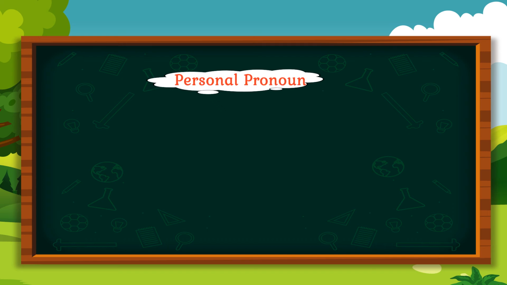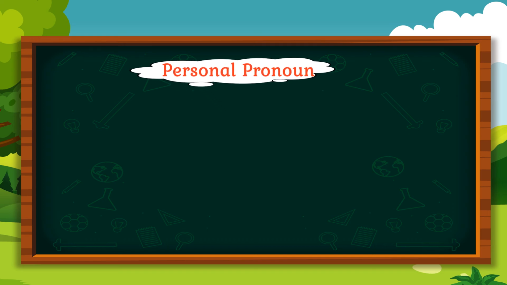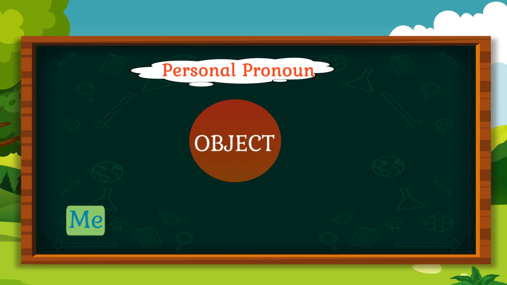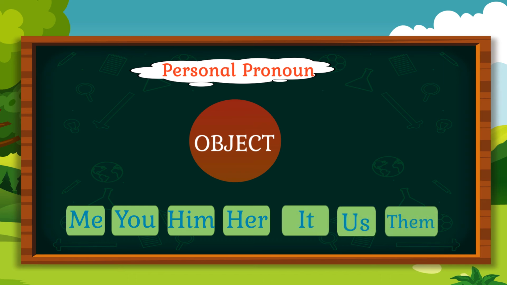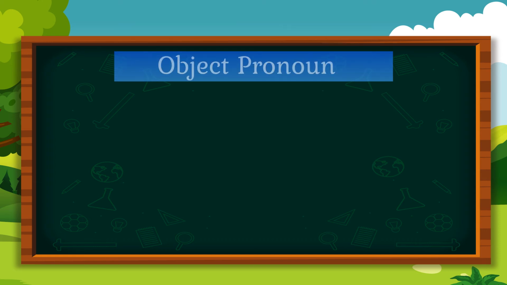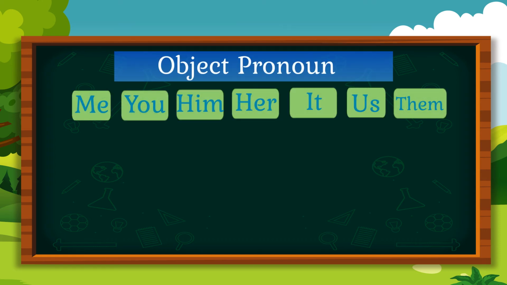Now let's focus on another type of personal pronoun, object pronouns: me, you, him, her, it, us, and them. An object pronoun is the receiver of the action.